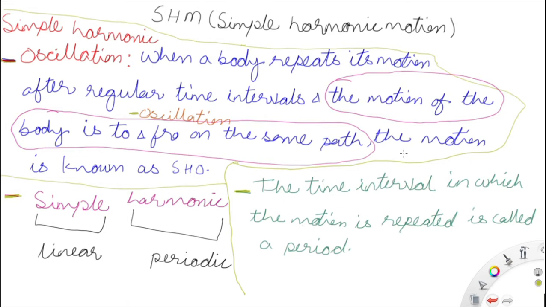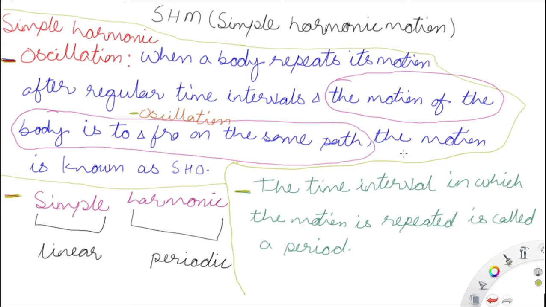So, what is oscillation? Oscillation is the motion of the body which is of the type in which the motion is to and fro on the same path. The particle is moving to and fro, means going forward and coming backwards.